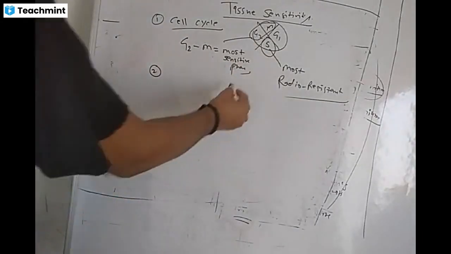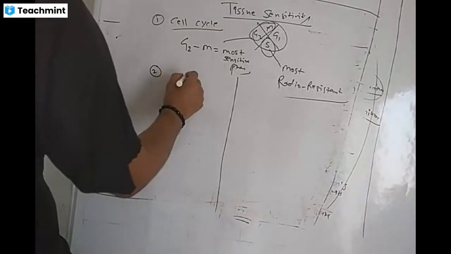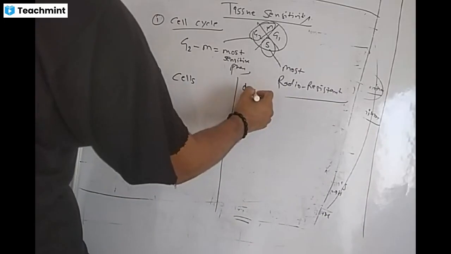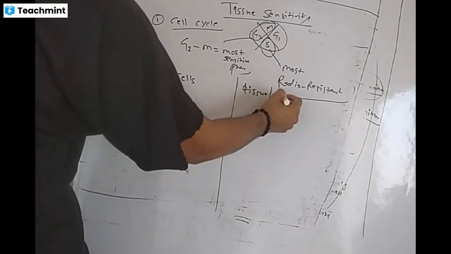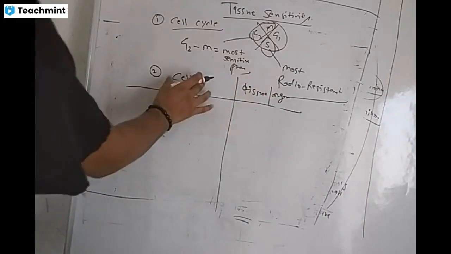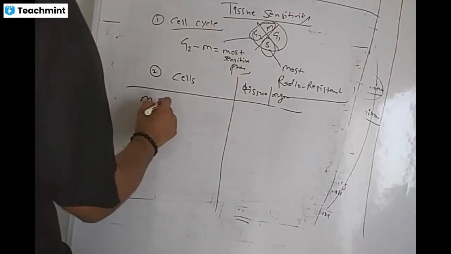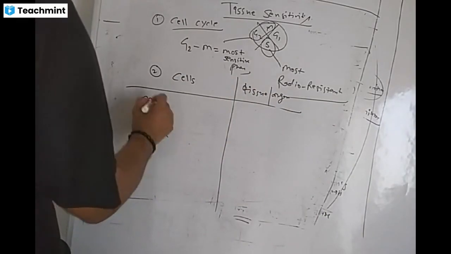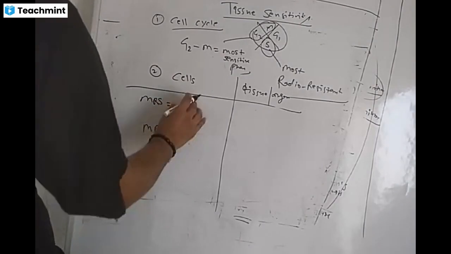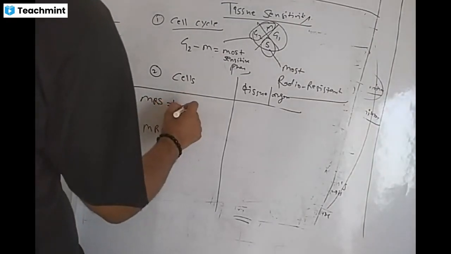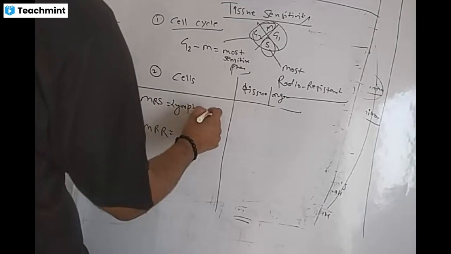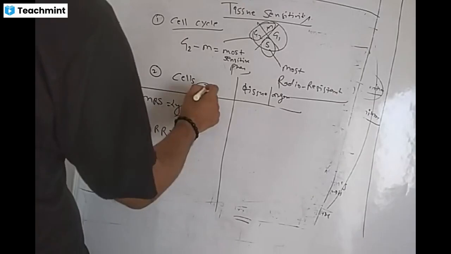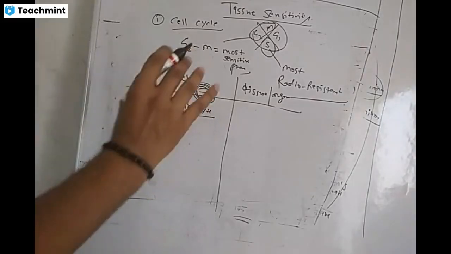Number two, we'll see cells and tissues, or you can say organs. Most radio sensitive cell is lymphocyte, because lymphocyte carries so much big nucleus that may cover the whole of the cell.